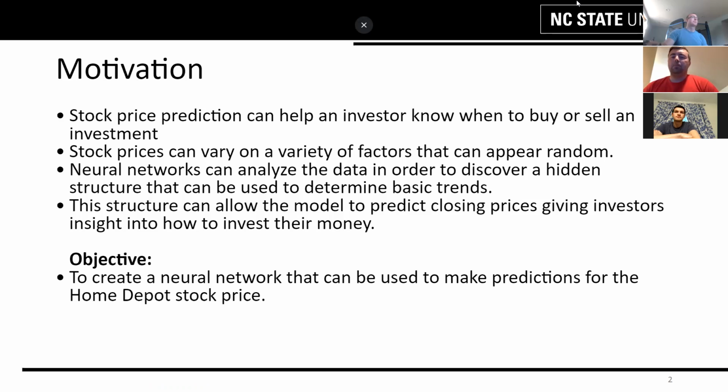For the scope of our project, we've analyzed Home Depot stock for two reasons. One is that they have a long history of stock data that we can reference. And two, because they seem to be a relatively stable stock. They don't seem to fluctuate as much with outside influences as some stocks like Tesla.